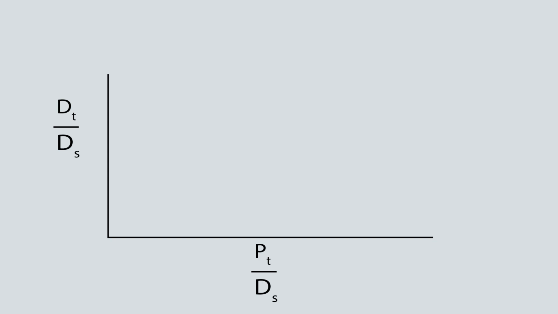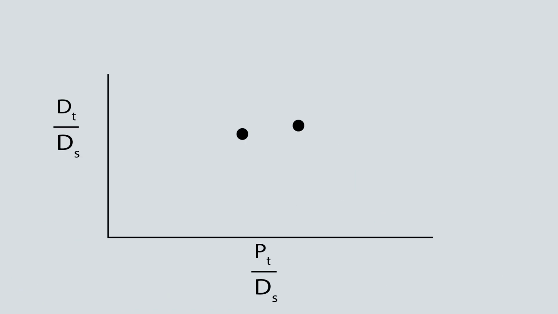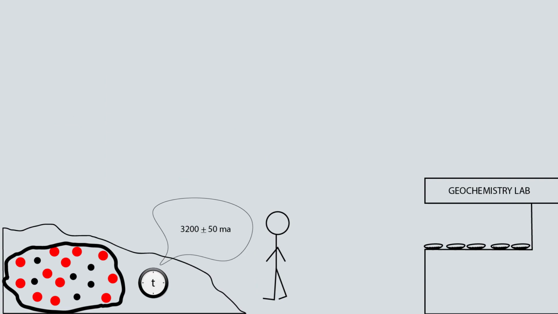So we have this plot axis. After analyzing at least two different samples from the same mineral, we can plot them and join a line which represents our isochrone. We can get our slope from this and calculate time. As the initial daughter nuclide is always present, you will always get an intercept on the y-axis, which gives you D0 over Ds. So now you can finally see your radioactive clock that tells you the time the rock was formed.